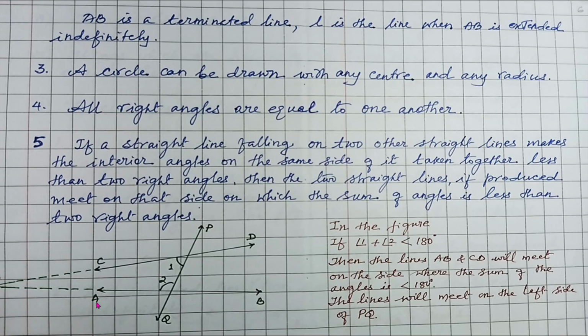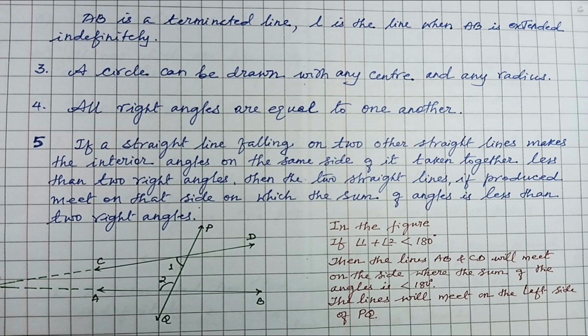Now if you see here, AB and CD are straight lines, and there is another line PQ which falls on them, and if the sum of the angles, please understand this very carefully, if the sum of angles 1 and 2 is less than 180 degrees, then the straight lines will meet on that side where the sum of the angles is less than 180 degrees.